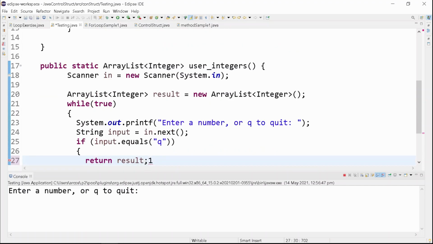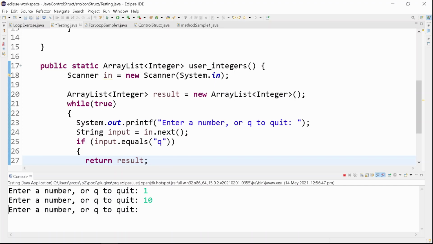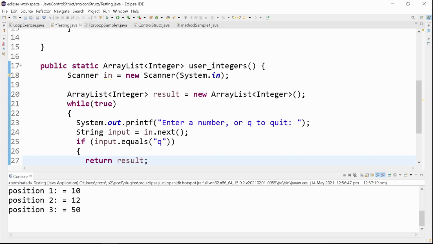So I strike 1. Okay, I struck 1, I did not press Q. As I press enter, it asks me again for a number. If I press 10, it asks me for a number again. If I press 12, it asks me for a number again. If I press 20, it asks for a number again. But if I strike Q, it will now exit, or it will end the loop of asking for a number.